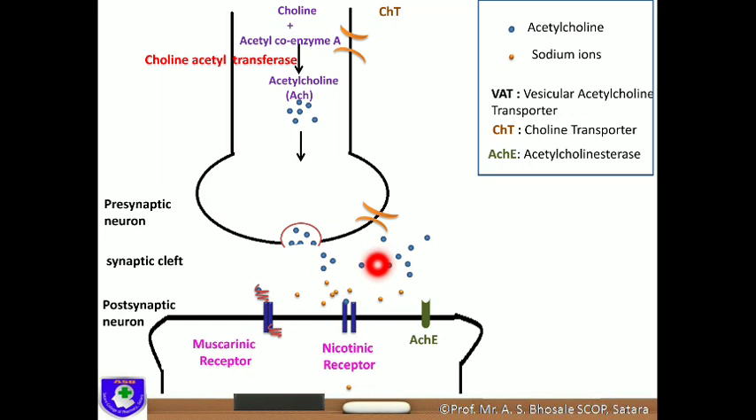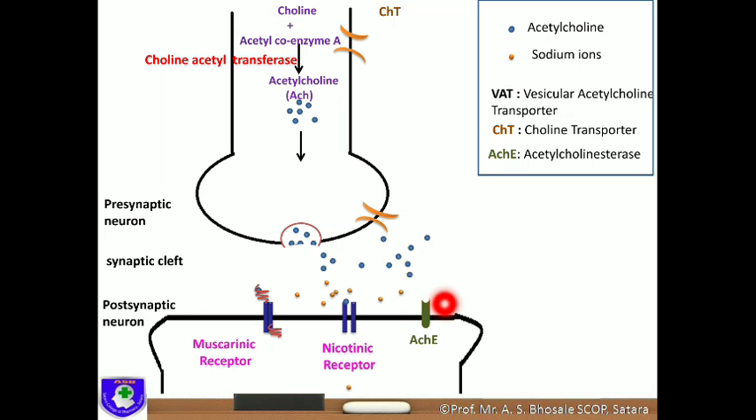Now the remaining acetylcholine is metabolized with the help of an enzyme. What is the name of this enzyme? AChE means acetylcholine esterase. Now what is the role of an enzyme? What is the function of any enzyme? An enzyme acts as a catalyst.